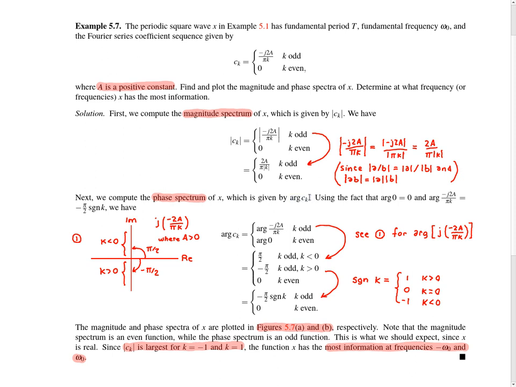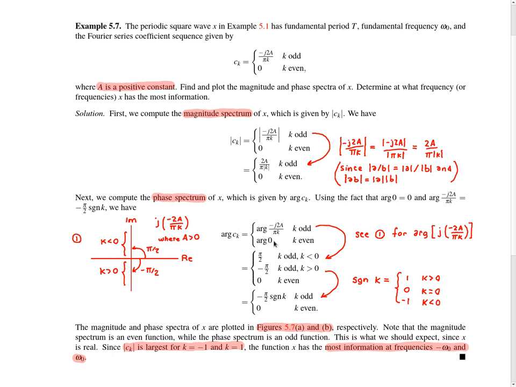So all we need to do is simply take the argument of both sides of this equation for ck. If we do this, we get the first line here. And then we need to simplify each of these expressions for the k odd and k even cases. The k even case is easier to deal with. The arg of 0 is any real number. The answer is not uniquely determined, and in fact any real number would satisfy this. This would be a correct answer to arg of 0.